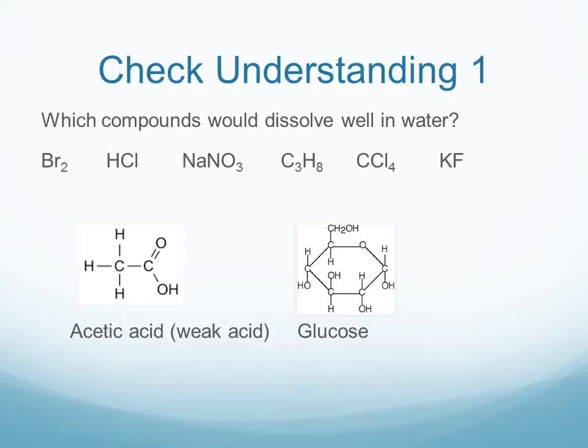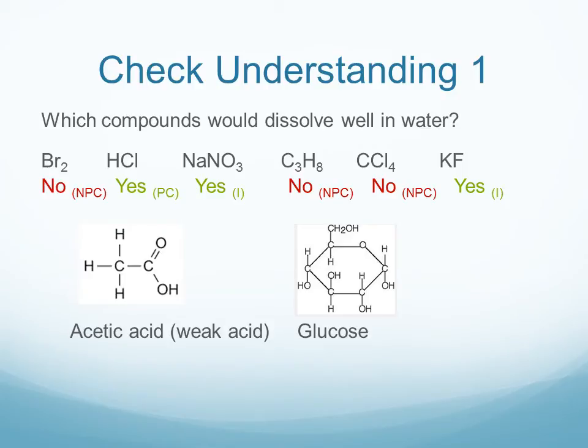All right, so if you've taken some time to think about this, let's go ahead and point out that bromine, the first compound, is a nonpolar covalent compound. The bromine atoms share the electrons equally, so it's a nonpolar bond between them, and that would not dissolve very well in water, which is a polar solvent. However, hydrochloric acid is a polar covalent compound. The hydrogen and chlorine share electrons unevenly. The molecule is polar, and so it does dissolve well in water.